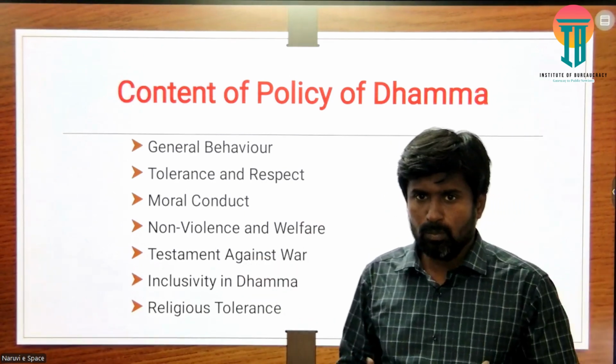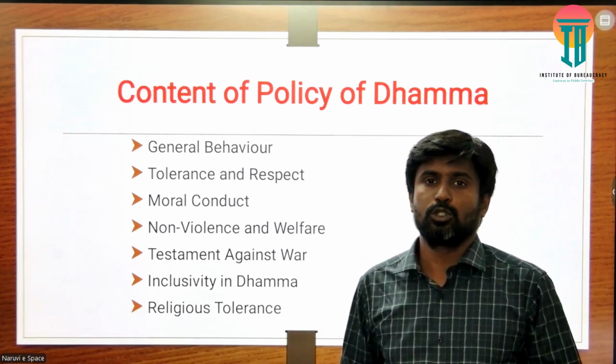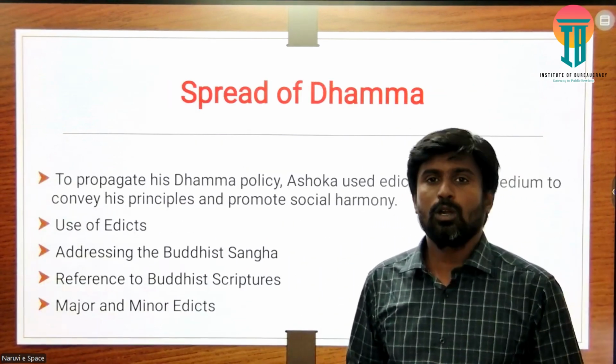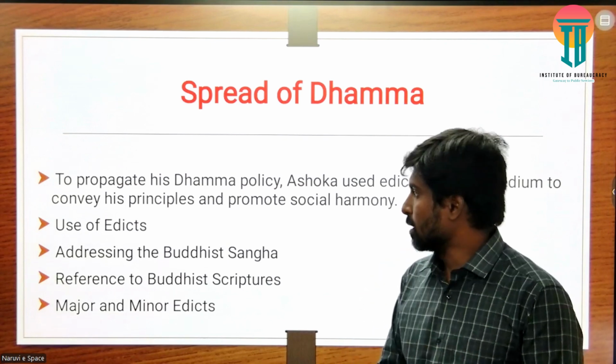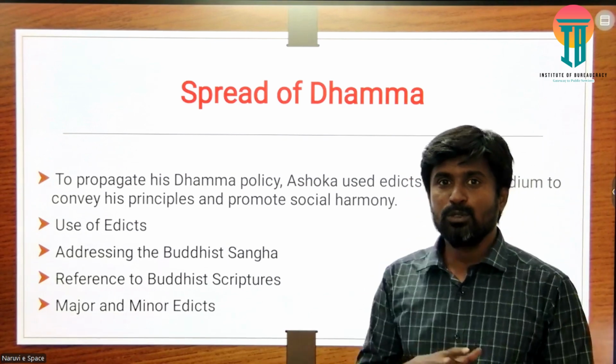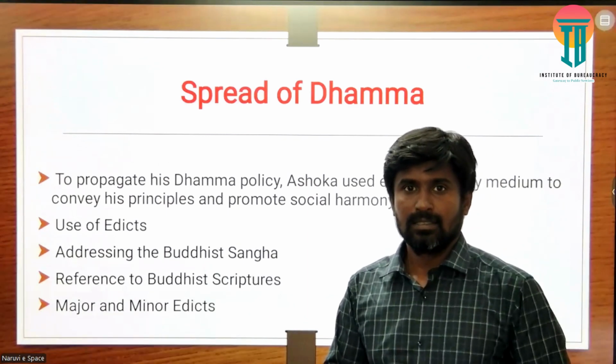Now, what were the vehicles Ashoka used in order to propagate this policy of Dhamma? Primarily, Ashoka used his edicts.